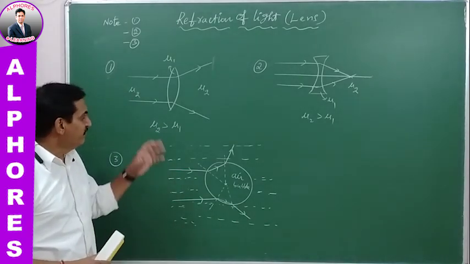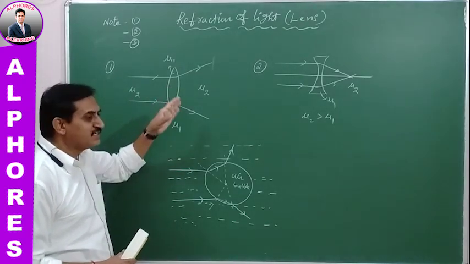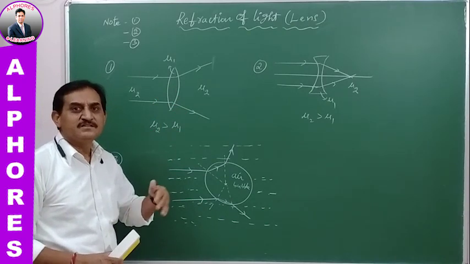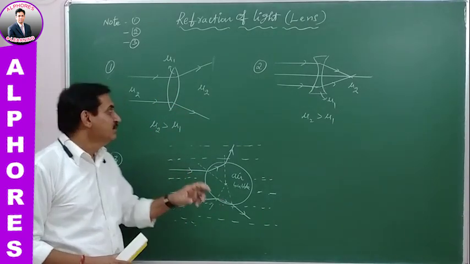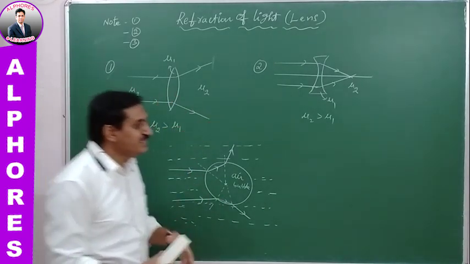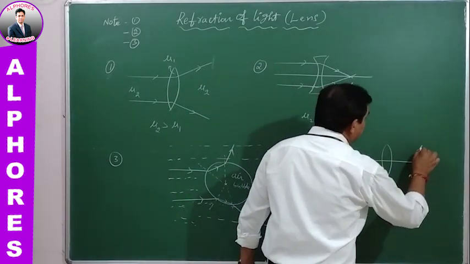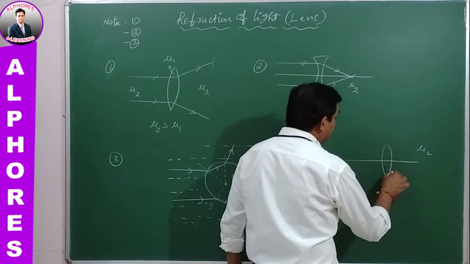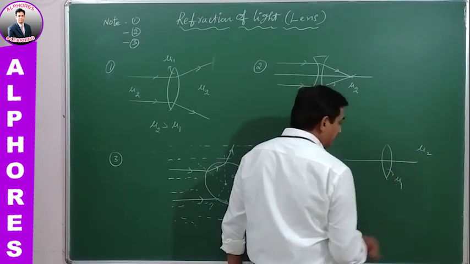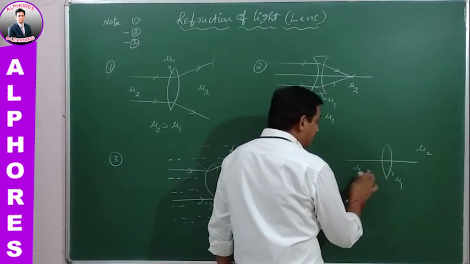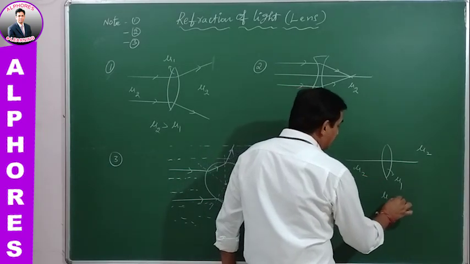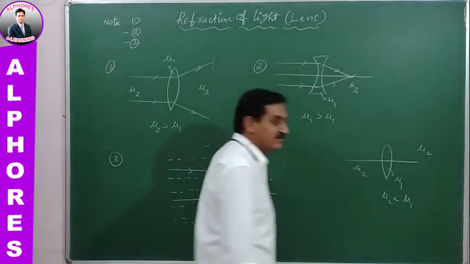So whenever this lens is converging the light rays, that is only possible when this lens is kept in a surrounding medium whose refractive index is less than that of the refractive index of the lens. Means here mu2 is less than mu1.